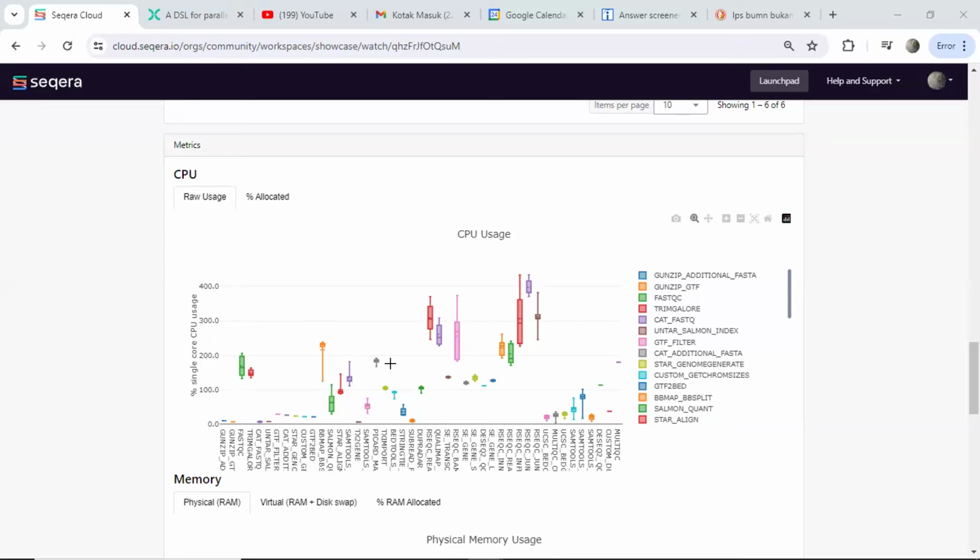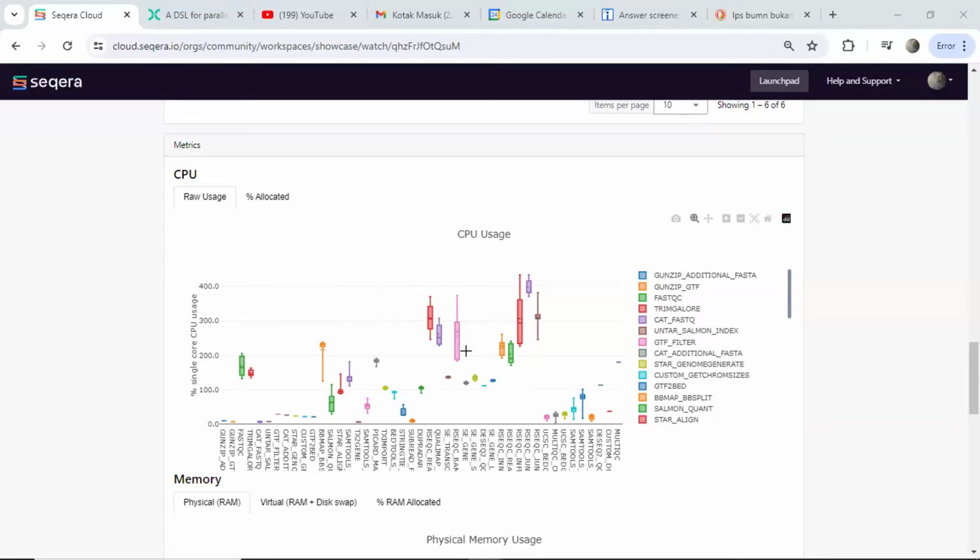The graph indicates that some processes reach up to 14% CPU at a central point. The graph gives insight into the computation of the pipeline and can help identify patterns of resource consumption.